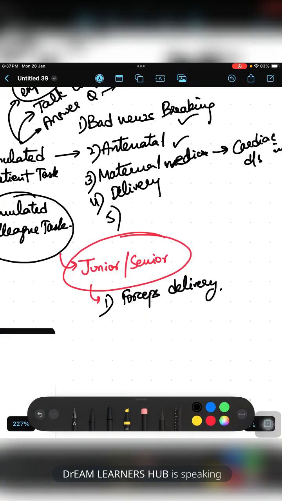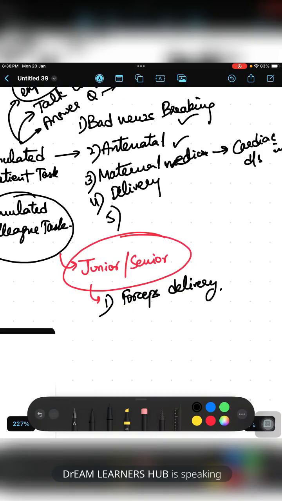Your first year postgraduate has come to you and told you that they have seen a forceps delivery last night on duty, and they just want to know what forceps is and what a forceps delivery is. Then you have to discuss it as you would with a junior, with utmost care. You don't have to bully him or her.